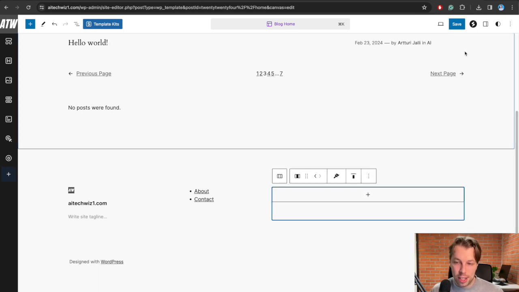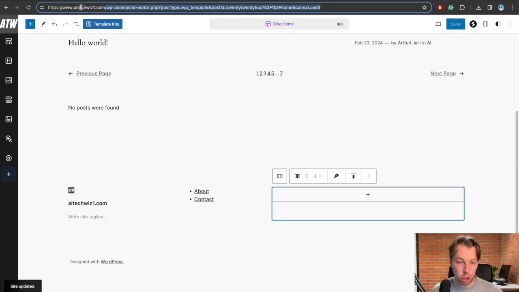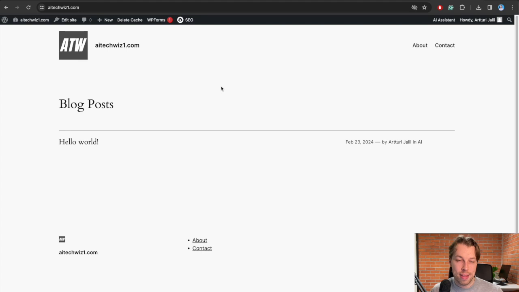Now let's hit save, and now the website is pretty much all good. If we now visit the website, it actually should look pretty decent. Yes, this is very basic right now because we don't have any blog posts here. So this looks very bare bones, but now the website has a logo, it has the name, it has an about and a contact page, and it also has the about and contact pages right here.